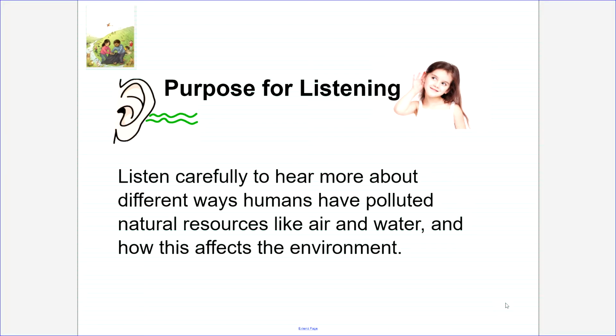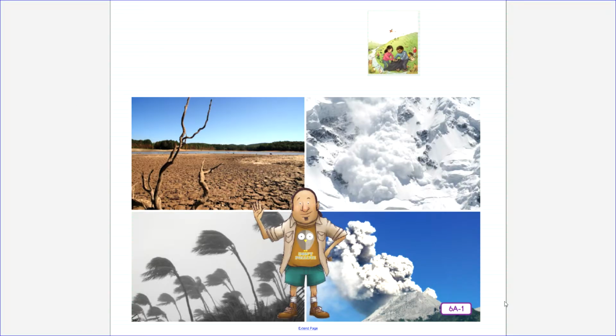Purpose for listening. Listen carefully to hear more about different ways humans have polluted natural resources like air and water, and how this affects the environment. You've seen that natural disasters such as droughts and floods can cause disruptions to nature, knocking it out of balance for many, many years.